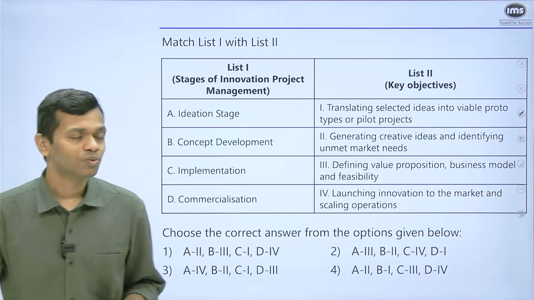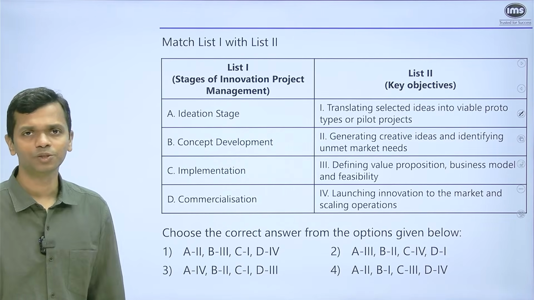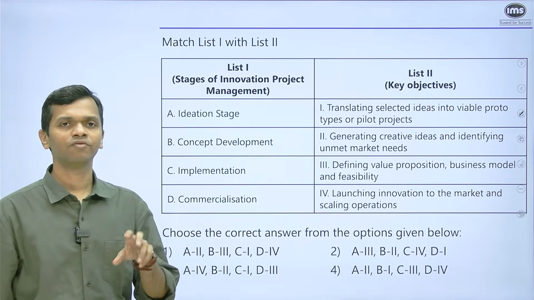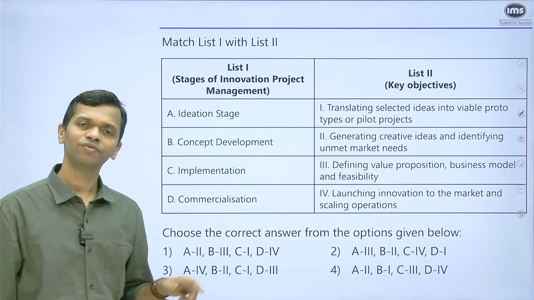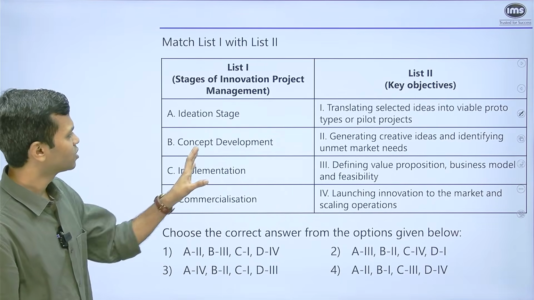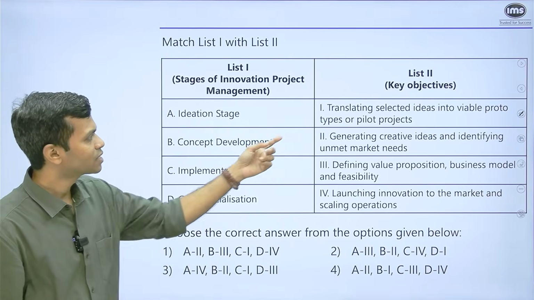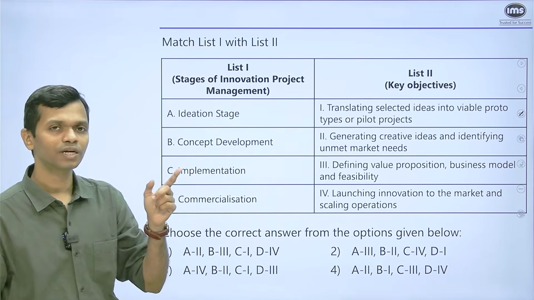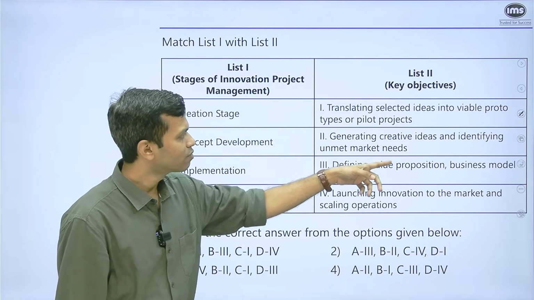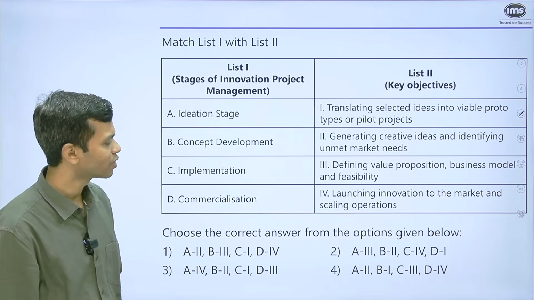Okay, we'll go to the next one, and this one is match the columns. So list 1 with list 2. And to solve these questions, again, the key is to identify 1 or 2 things that you're confident of and then eliminate options. So first is ideation stage. Okay, now let's read through anything that has got to do with ideation. First is translating selected ideas. You would not do that at the ideation stage. So A1 will not work. Generating creative ideas and identifying unmet market needs. Sounds good. So 2 seems fine.